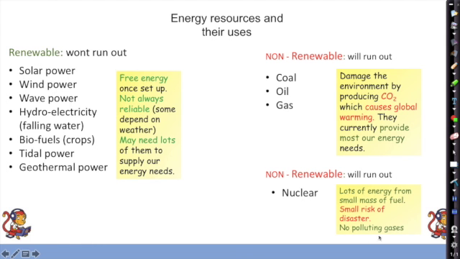So there are no polluting gases from this, and we've got to be really clear about that. It doesn't produce carbon dioxide. We're not burning anything, so there's no need to talk about carbon dioxide here. There are no polluting gases with nuclear.